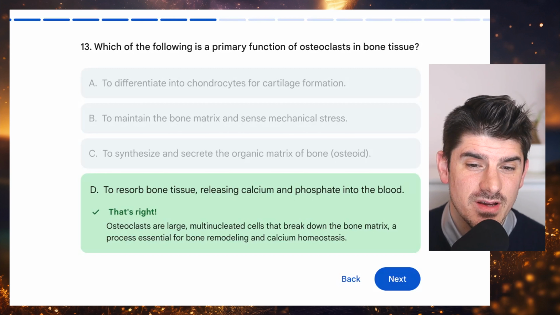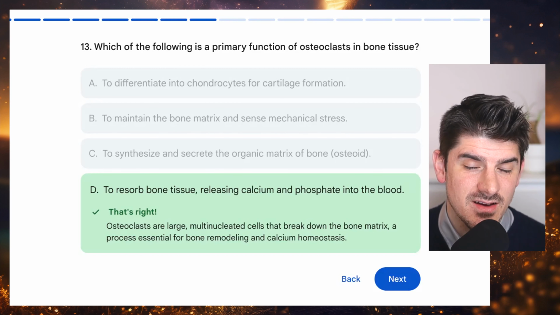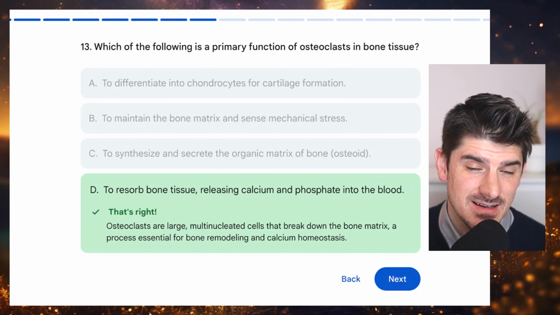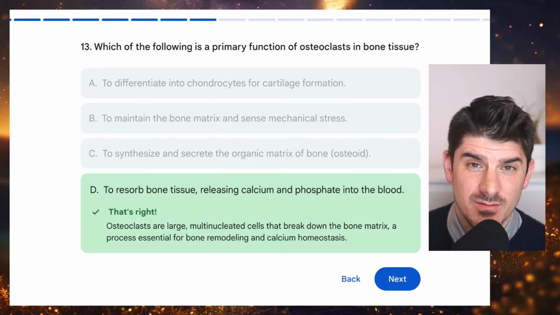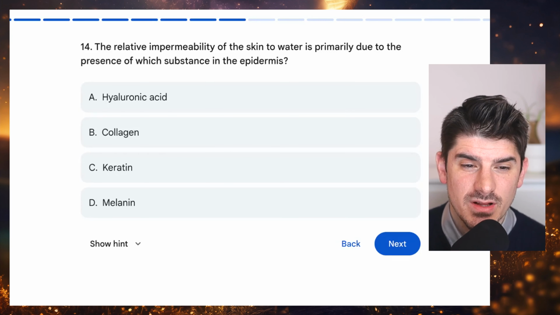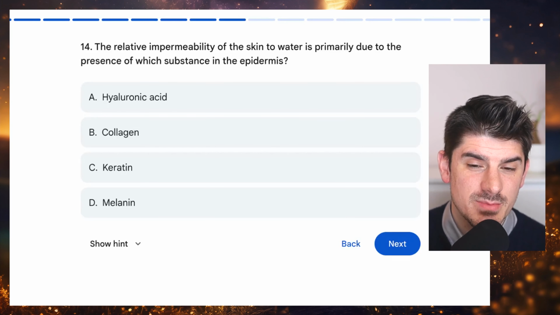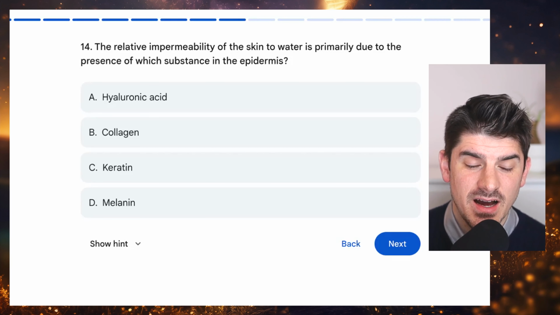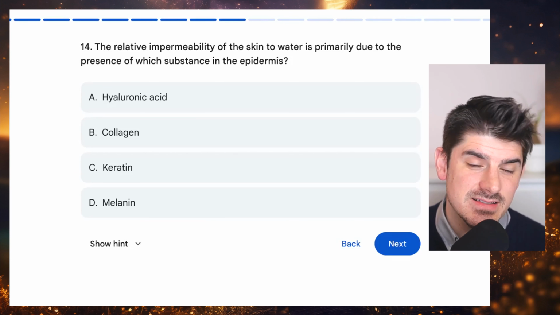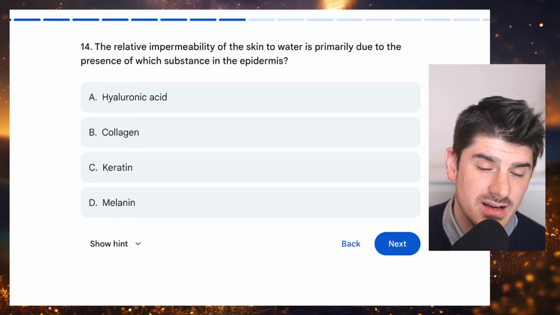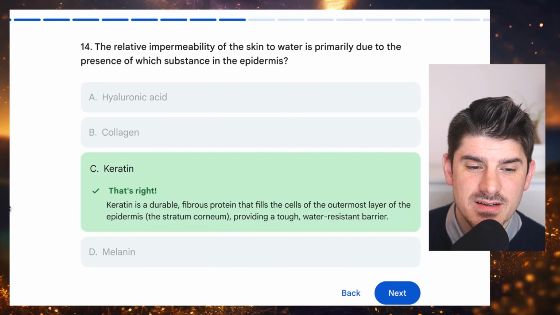Now, you can remember the saying, osteoclasts crush bone, osteoblasts build bone. Number 14. The relative impermeability of the skin to water is primarily due to the presence of which substance in the epidermis? A, hyaluronic acid, B, collagen, C, keratin, or D, melanin. And this question here is asking us about the very strong and water-resistant protein, keratin.